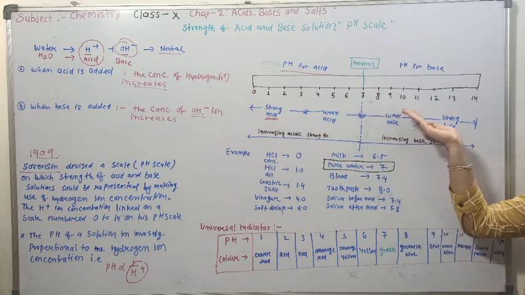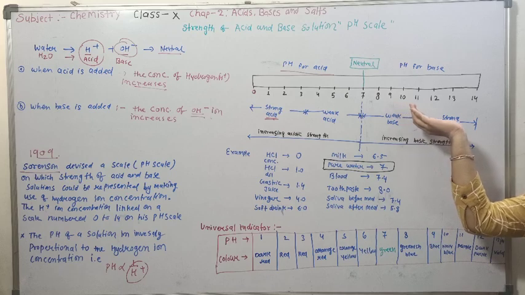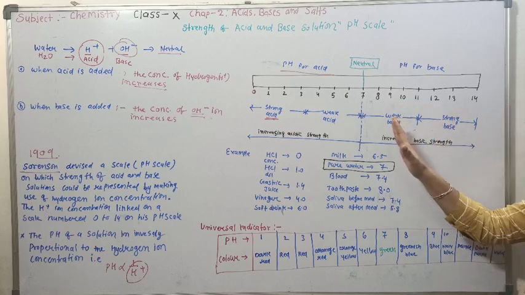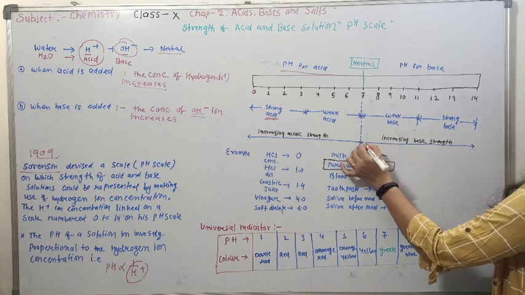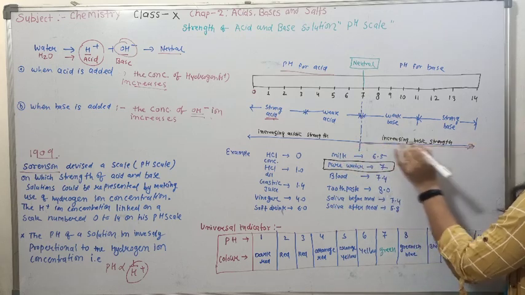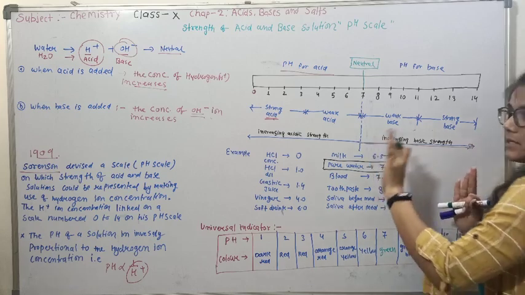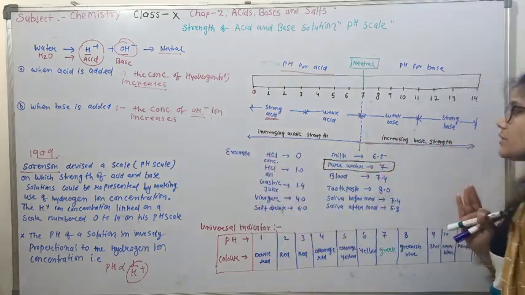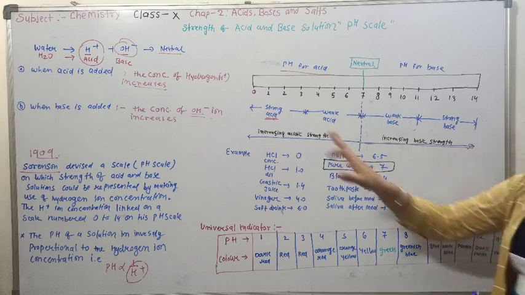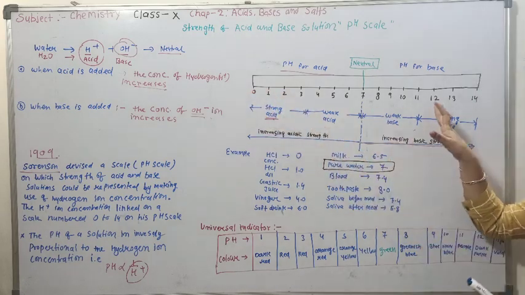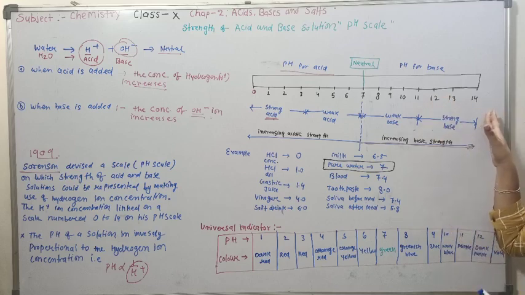As the concentration of H plus ion decreases, the strength of base increases. So this is the way strength of base increases in this direction. Strength of acid increases in this direction. So strong acid has value 0 to 2, and strong base has value 12 to 14.